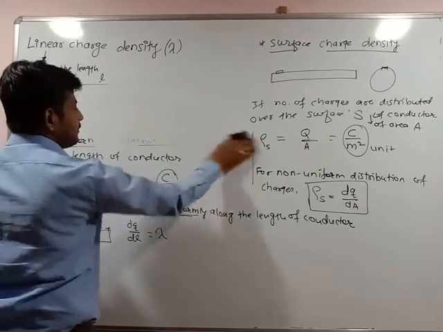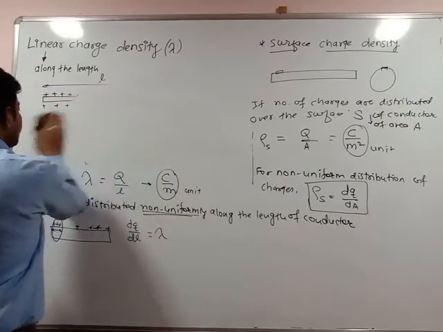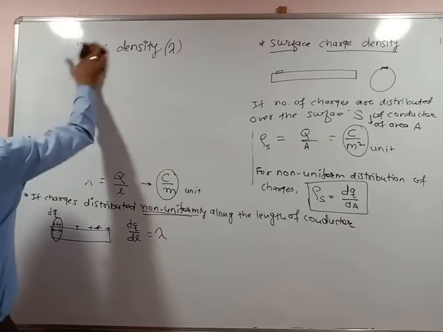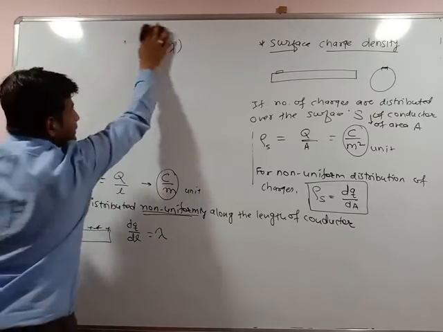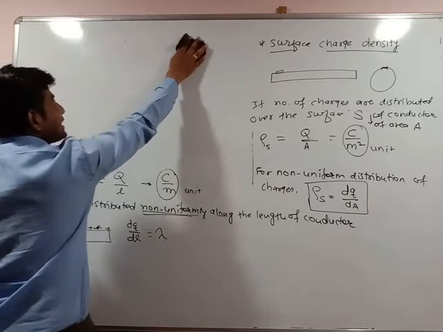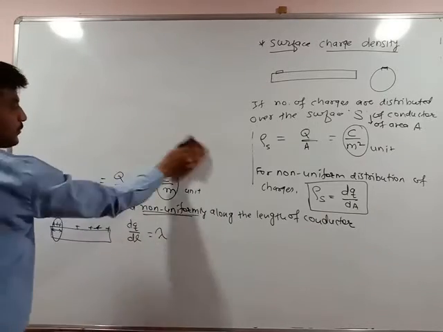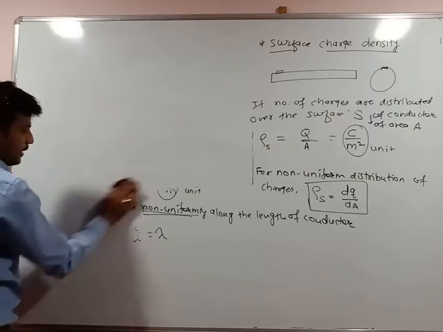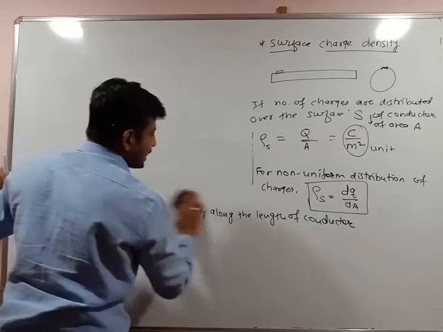Now we'll see the third definition, that is volume charge density. Earlier what was it? Along the length. Then what? Along the area. Now what? Along the volume. So we are going to see the next definition, volume charge density.